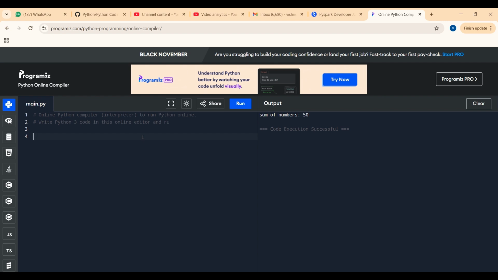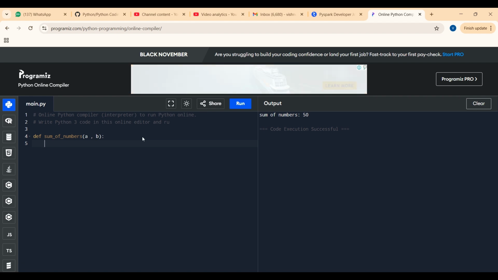Let's begin. Whatever code you are writing in Python, if you are writing any function, that function will always begin with the def keyword and the name of the function. As we are finding the sum of two numbers, I'm taking the name of the function as sum of numbers. So I'm taking two parameters, a comma b, and this is the syntax of any Python function: definition, name of the function, and the parameters you are dealing with.